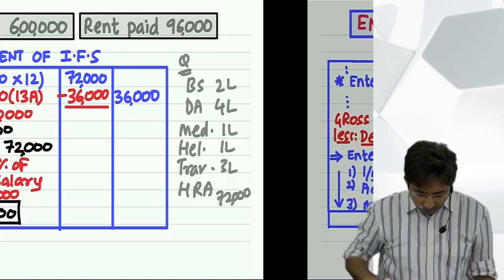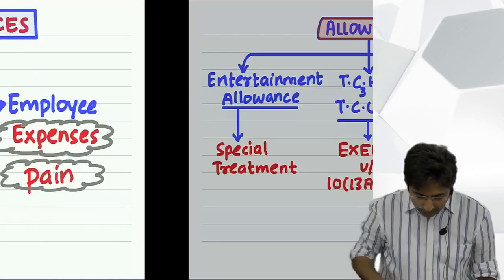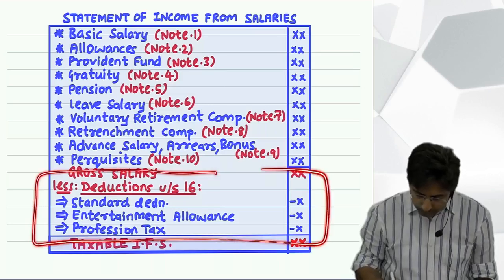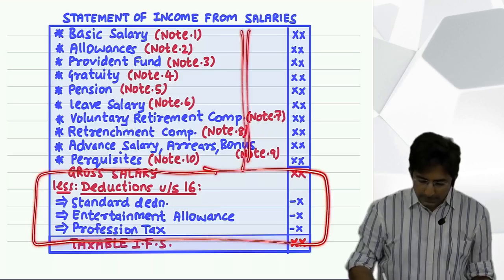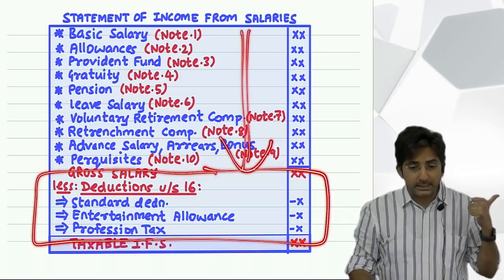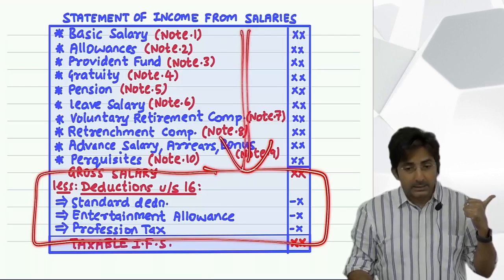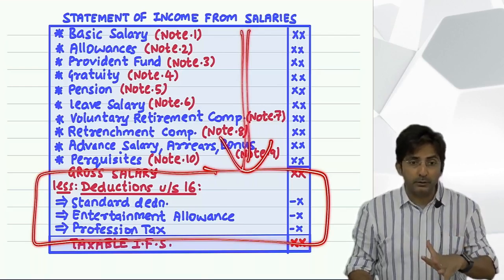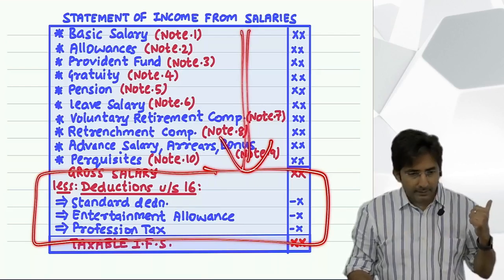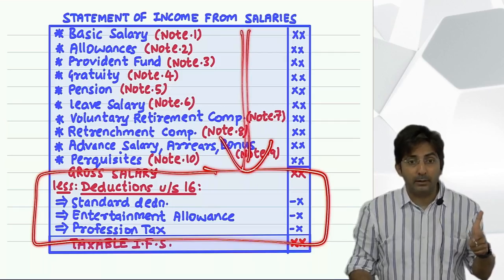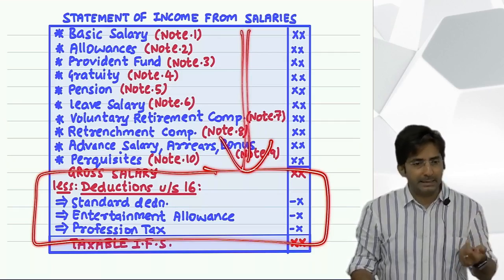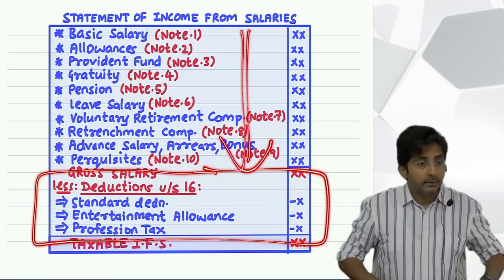So see, check this. This we have already done now, this part. After you total up the statement, what is seen? Gross salary. Deduction under section 16. First you minus standard deduction. The amount is fixed 50,000. Have you by-hearted 50,000 or not? Then entertainment allowance, that will come only if he is a government employee. And profession tax will come as it is.